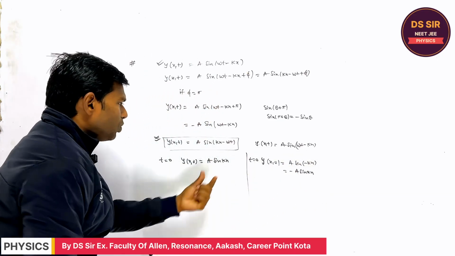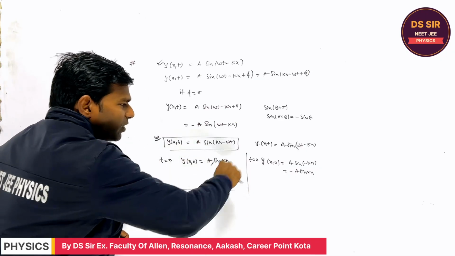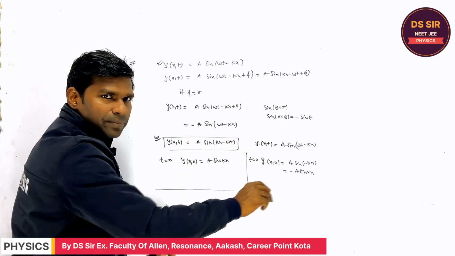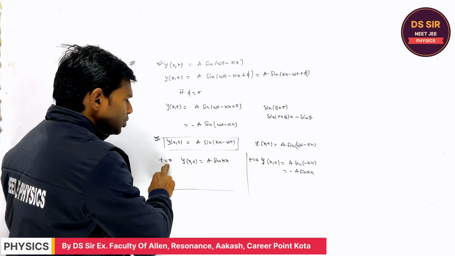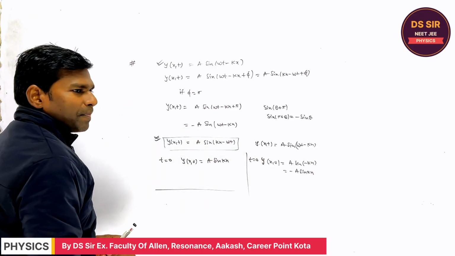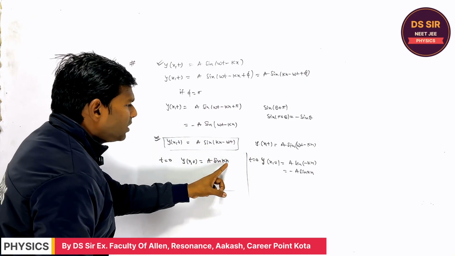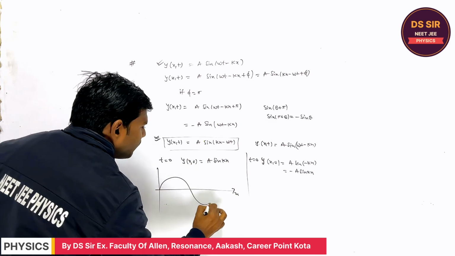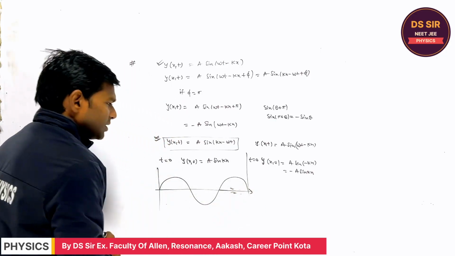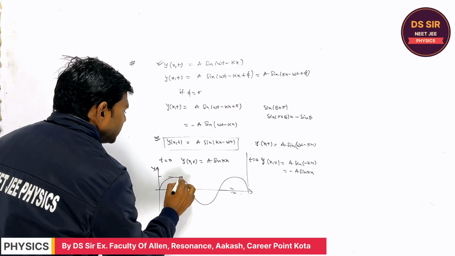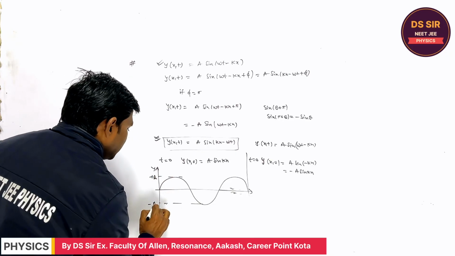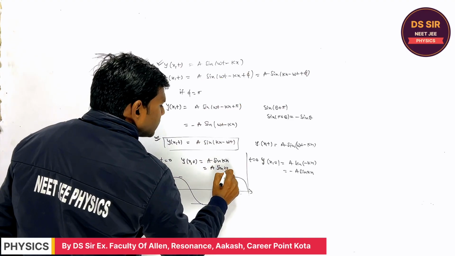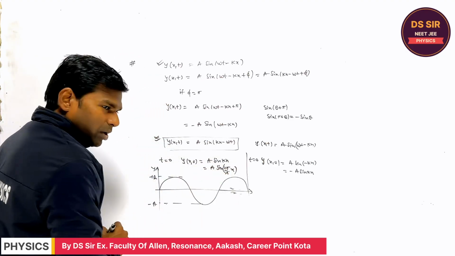So at t is equal to 0, take the snapshot of the wave, although the wave is always traveling, right? It is changing its shape continuously. But at t is equal to 0, what will be the shape of the wave? Sin kx. What is the graph of sin kx? If this is assumed to be the x, the graph of sin kx will be this. This is the y, this is the amplitude, right? This is the minus a. Are you getting or not? k is nothing but 2π by λ into x. All right.